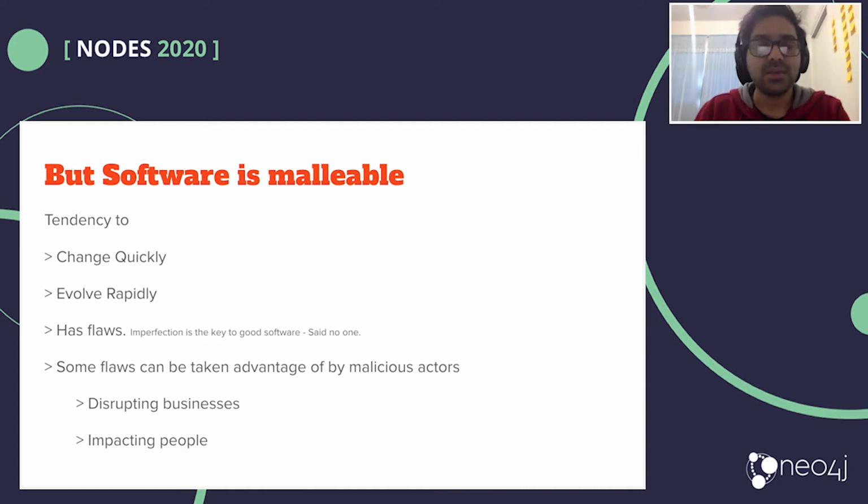Now, some of the flaws that any piece of software can have might also be a flaw that a malicious actor can take advantage of. When a malicious actor takes advantage of the flaw, it becomes a hacking incident, maybe disrupting businesses and impacting people and livelihood, basically. So it is important for us to find these flaws which are related to security and fix them earlier, to make sure that we have a secure app, if I may say.